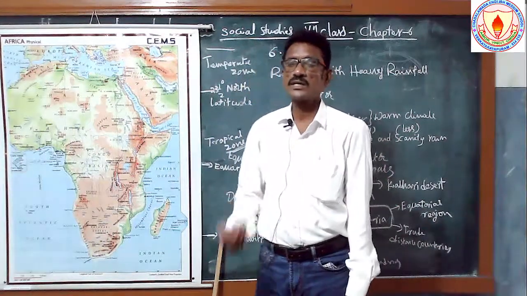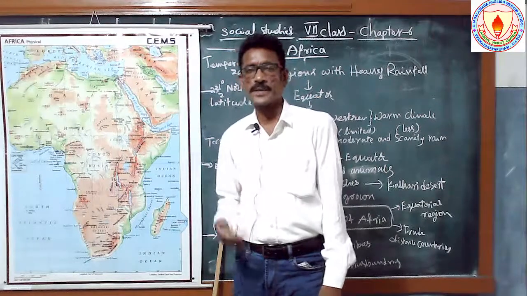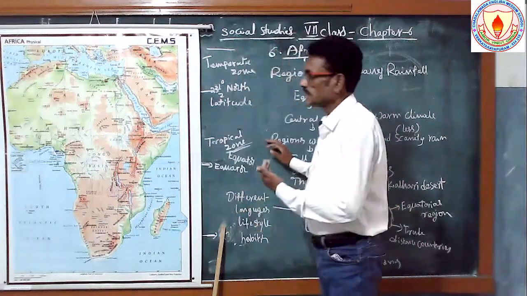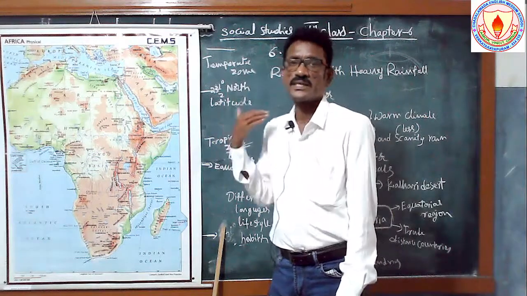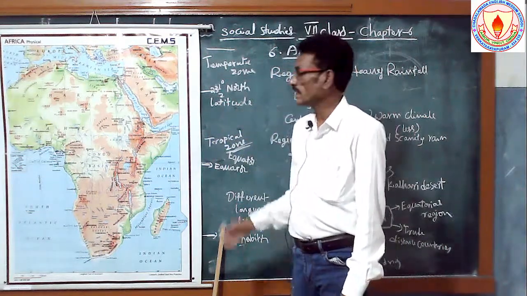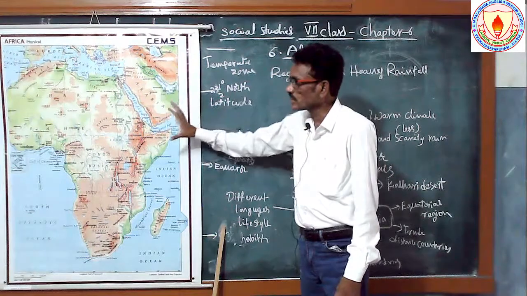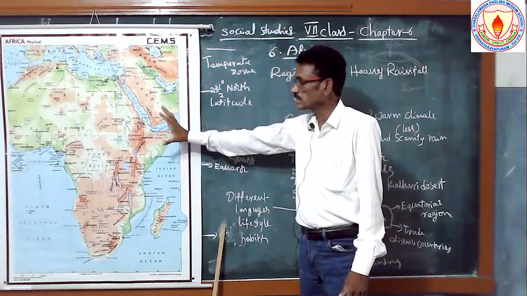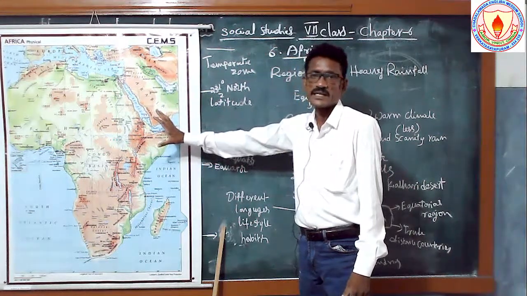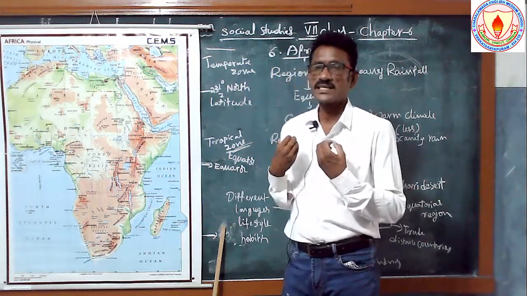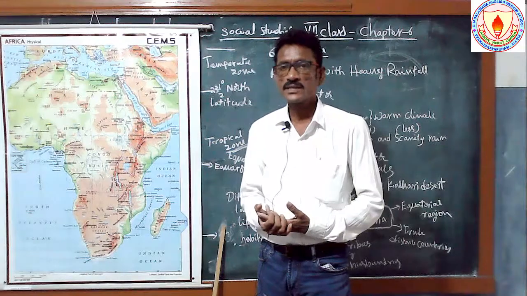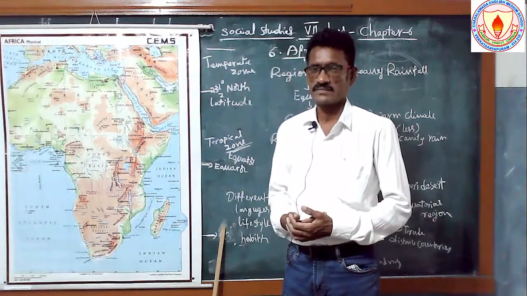So why is it called the very hot zone, torrid zone, tropical zone? Because this place receives the sun's rays, and here the sun's rays fall vertically on these areas. Because this area receives more heat, the place which receives more heat has low pressure.